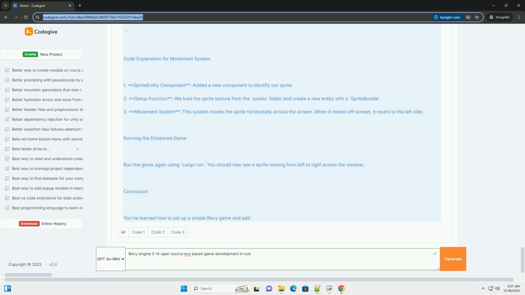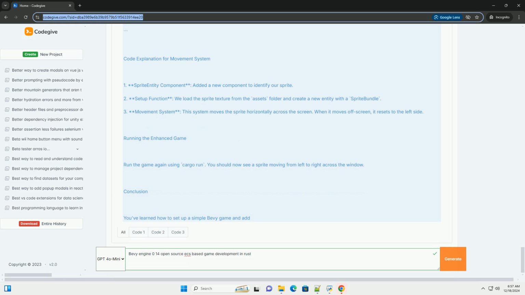Running the enhanced game. Run the game again using cargo run. You should now see a sprite moving from left to right across the window. Conclusion. You've learned how to set up a simple Bevy game and add functionality using ECS in Rust. Bevy's architecture allows you to build complex games with ease by separating concerns into components and systems. You can explore further by adding user input, more entities, and advanced rendering features.